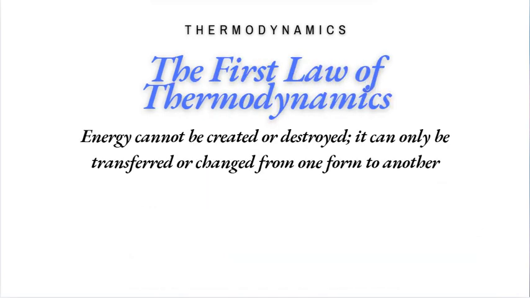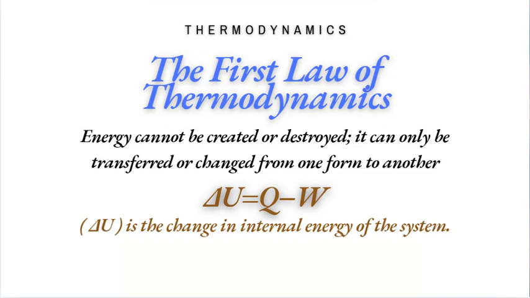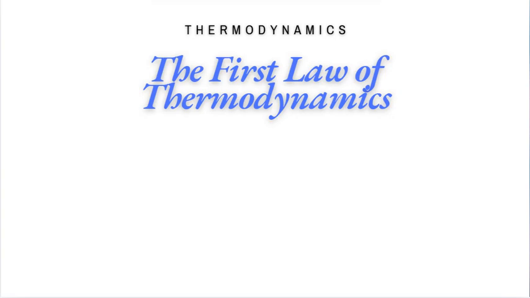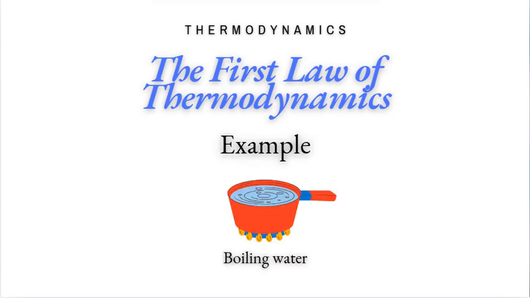The first law of thermodynamics states that energy cannot be created or destroyed. It can only be transferred or changed from one form to another. In mathematical terms, it is often written as delta U equal to Q minus W, where delta U is the change in internal energy of the system, Q is the heat added to the system, W is the work done by the system. As an example, consider boiling water. System is water in a pot. The process is when you heat the water, you add heat energy to it. As a result, the internal energy of water increases, causing it to boil and turn into steam.